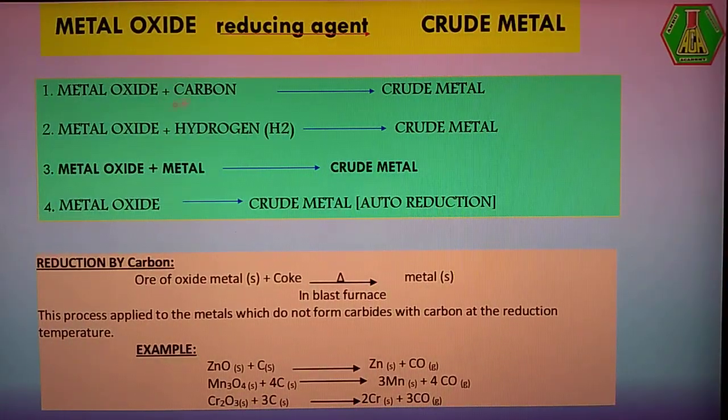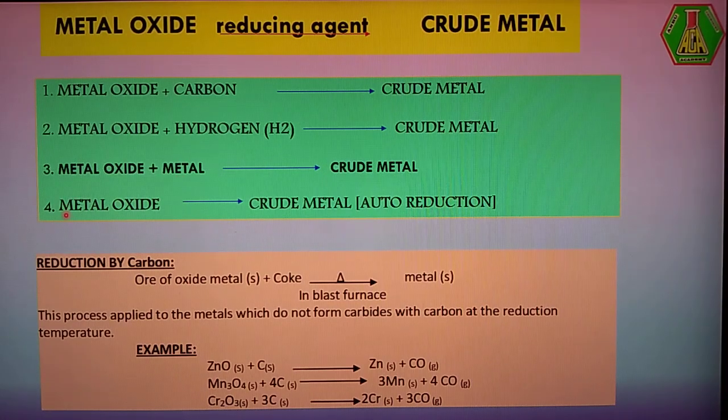Metal oxide is converted into crude metal by using carbon. That's why the heading is reduction by carbon method. Here carbon acts as a reducing agent. Similarly, metal oxide is converted into crude metal by using hydrogen, so the heading is reduction by hydrogen, where hydrogen acts as a reducing agent. Similarly, metal oxide is converted into crude metal by using metal. The heading is reduction by metal, where metal acts as a reducing agent.